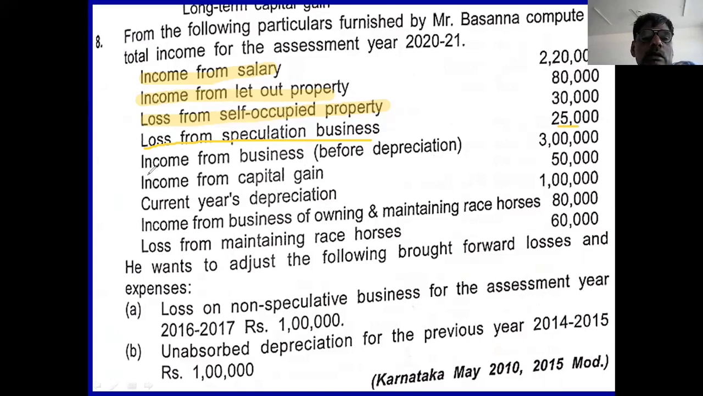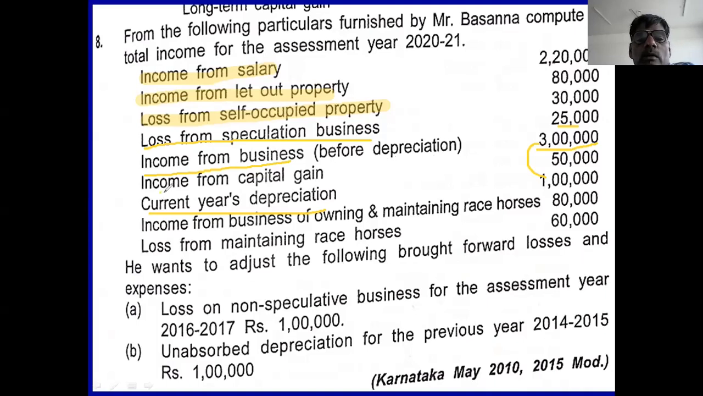Next assessment year. Then income from business before depreciation is 3 lakh. 3 lakh is before depreciation. So in this 3 lakh rupee, you deduct current year depreciation 1 lakh. If you deduct 1 lakh rupee, your balance is 2 lakh rupee. Income from business is 2 lakh rupee, and 25,000 you have to carry forward to next year, speculative business.